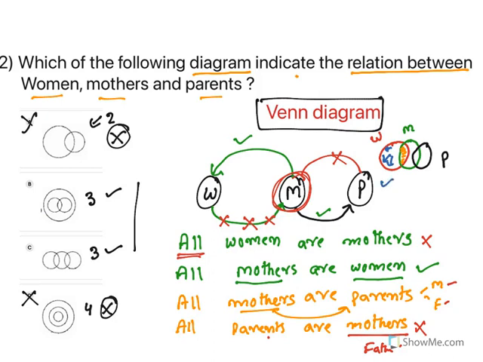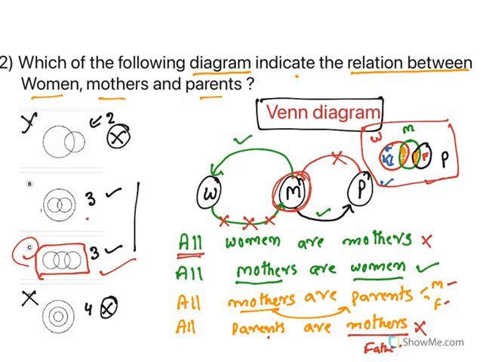Now look at the next relationship. This one, mothers and parents intersection. That means some of the mothers are parents, true. The remaining are fathers. So this is also true. So this is how you need to write this relationship, and this is the right one. So the answer is C.